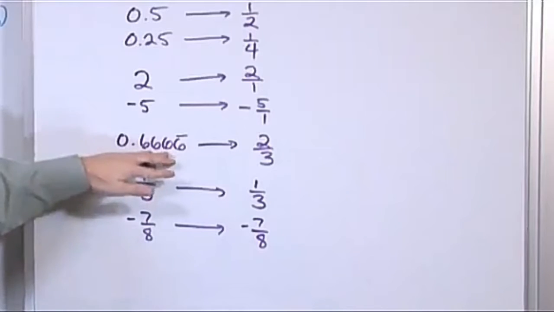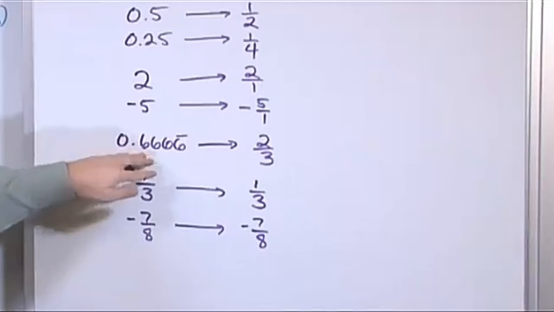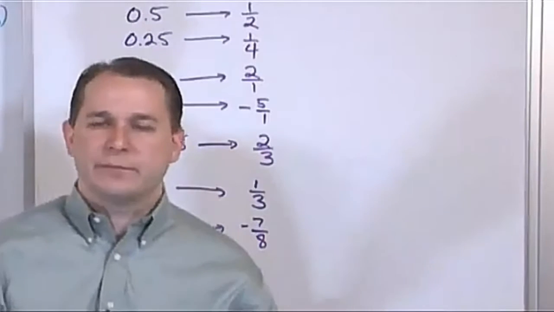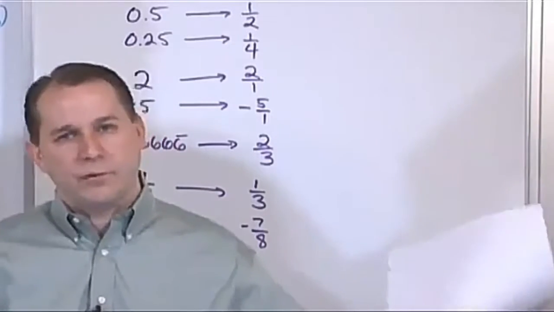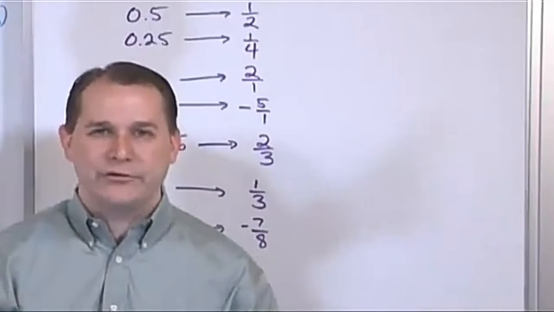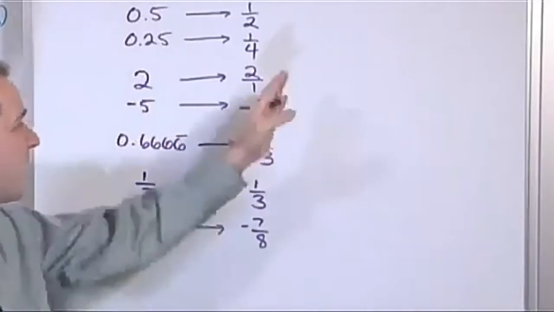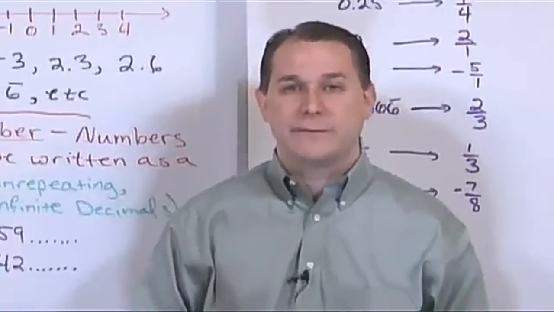Even the weird decimals, even if they're infinite decimals, if there's any kind of pattern to it, like this one is a pattern because it's got 6's going on forever. But you have other decimals out there, like 0.154, 154, 154, 154, on and on forever. That has a pattern to it. Anything like that that has a pattern, you will be able to write as a fraction. Now, I may not be able to tell you what that fraction is, but it is going to be able to be written as a fraction.